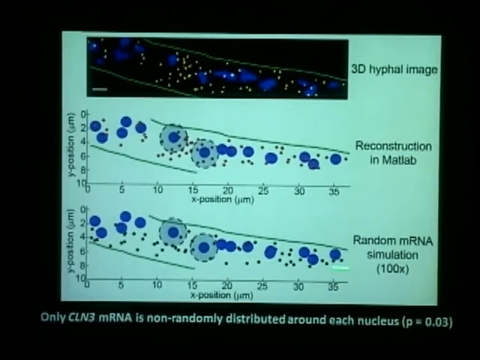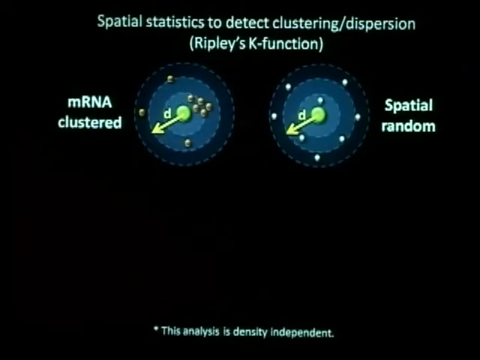Interestingly, we found significant differences only in CLN3 mRNAs. So CLN3 mRNA is non-randomly and heterogeneously distributed around each nucleus. And that might be connected with the cell cycle timing variability. But we wanted to see whether this is happening throughout the cell on a larger scale, and wanted to use all the hundreds, thousands of images.